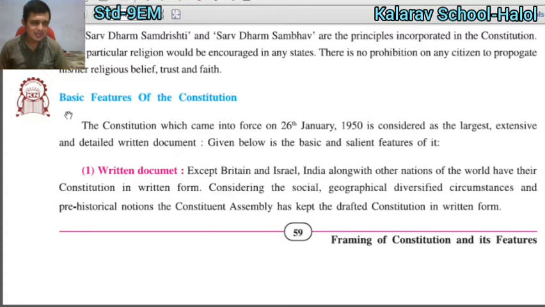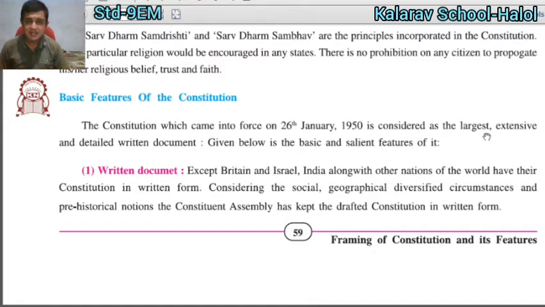Today we will start part number 2 of chapter number 8: basic features of the constitution. Which are the basic features of the constitution? The constitution came into force on which date? Constitution came into force on 26th January 1950.